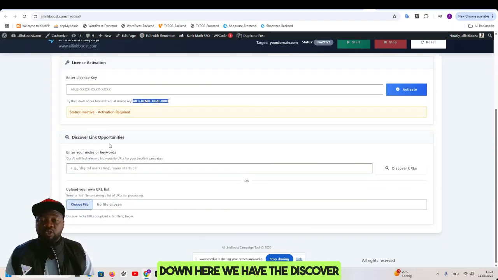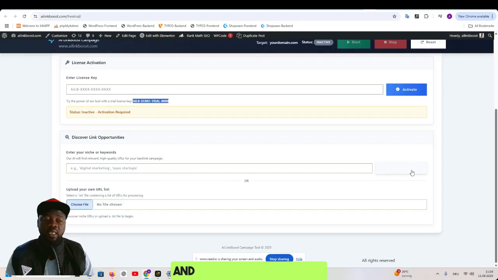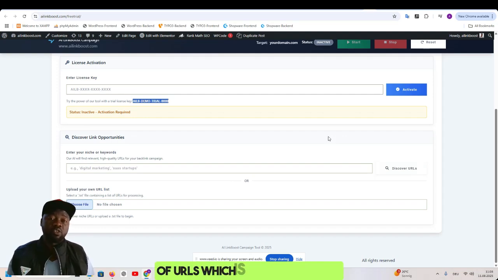Down here we have the discover link opportunity. The discover link opportunity is where you give your keyword and click on discover URLs. The tool is going to connect with different AI to discover a lot of URLs, which are going to be used for the link insertion campaign.